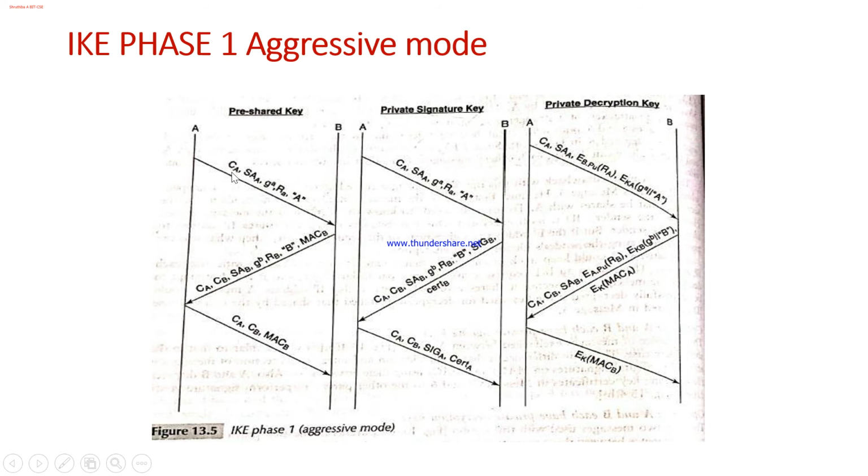As you can see here, the cookie is generated, along with the security association, the partial key, the challenge, and the identity of A. All these elements are sent in one single message to B. In response, B will send the cookie of A, cookie of B, security association of B, partial key of B, the random number generated by B, its identity, and a message authentication code generated by B. In response, the initiator will send the cookie of A, cookie of B, and the message authentication code.